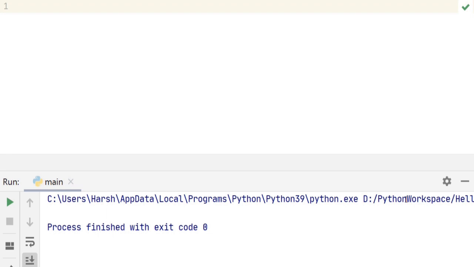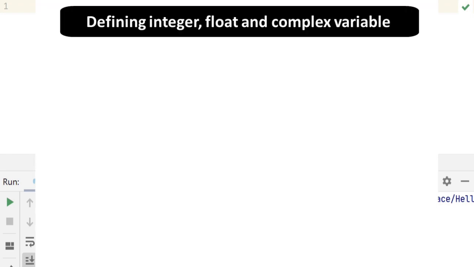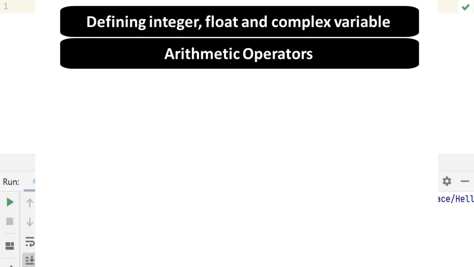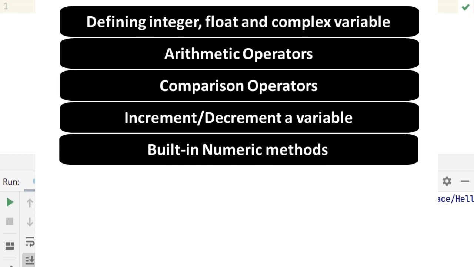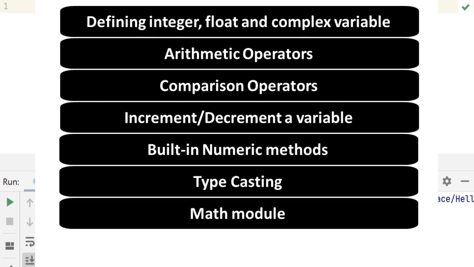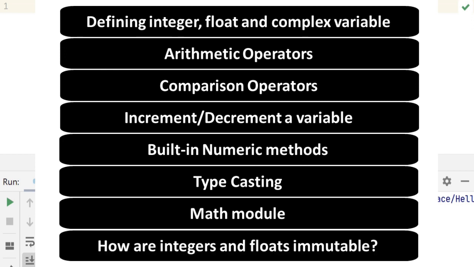In this video, we will be going through these topics: defining an integer, float, and complex number variable, arithmetic operators, comparison operators, increment or decrement a variable, built-in numeric methods, typecasting, math module, and finally we are going to answer how are integers and floats immutable in Python.